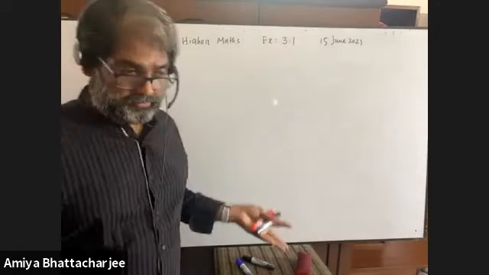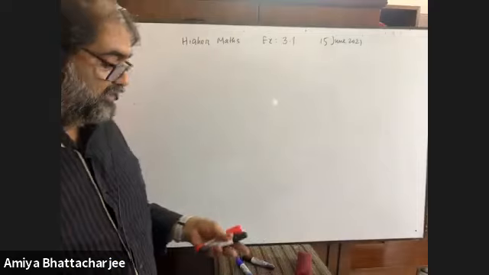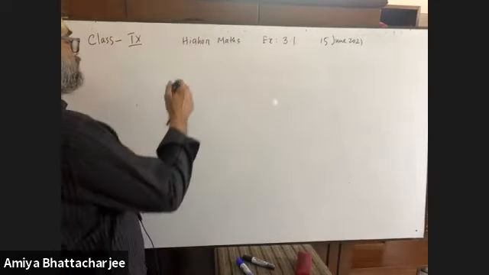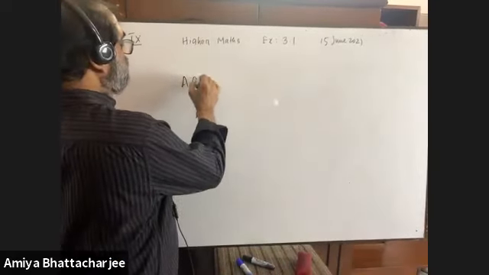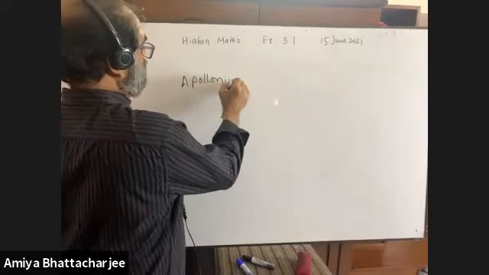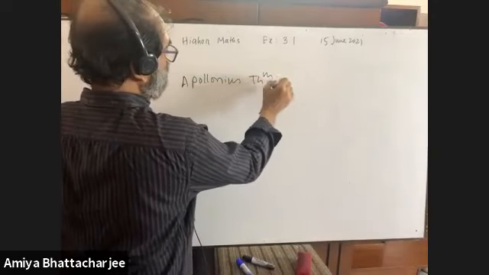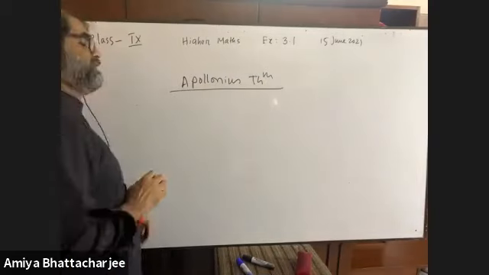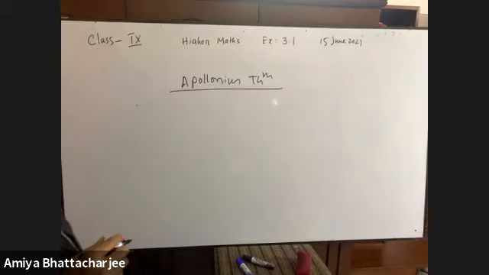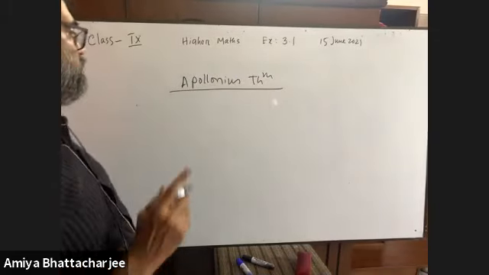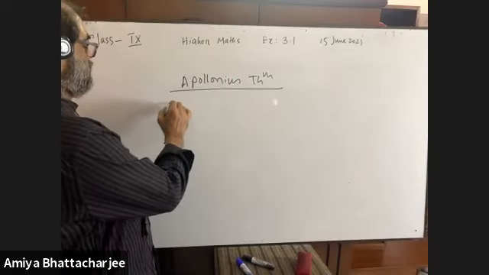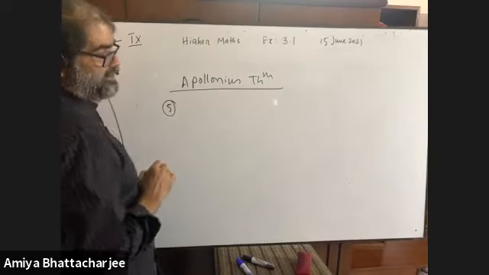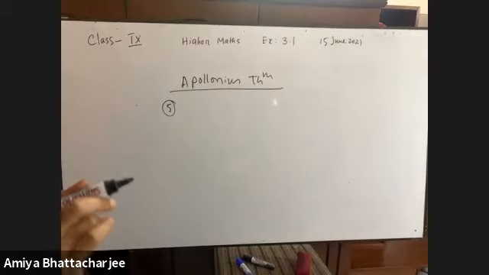today or next day, I mean on Thursday. It is the most important theorem, Apollonius theorem. The most important theorem to be given in the examination. And all of you are requested to memorize theorem 5 general enunciation.